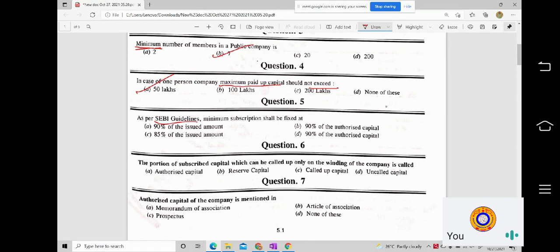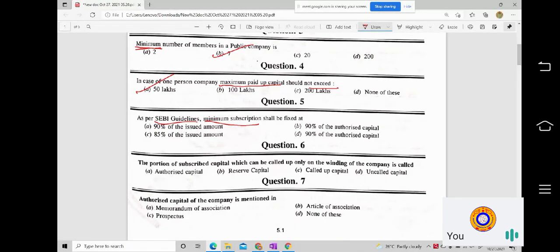Minimum subscription shall be fixed at A, 90 percentage of the issued amount, B, 90% of the authorized capital, C, 85 percentage of issued amount, or D, 90 percentage of the authorized capital. If you look here, again there is a mistake.